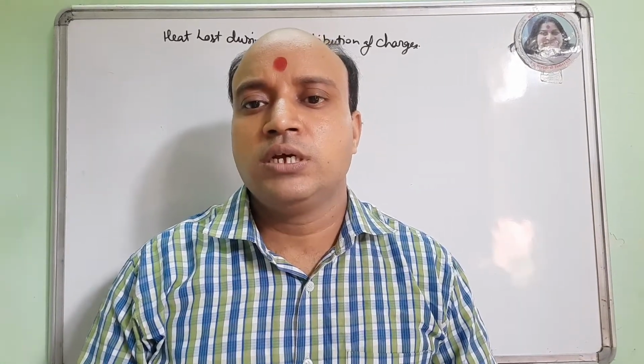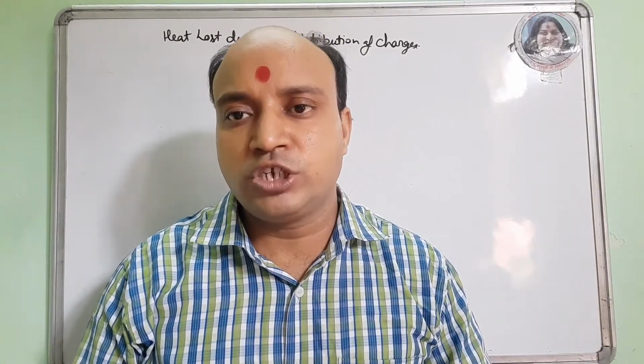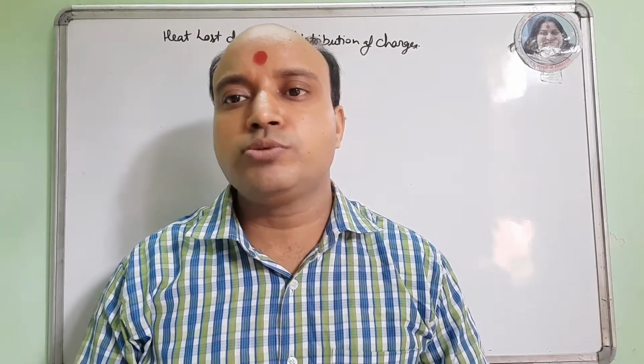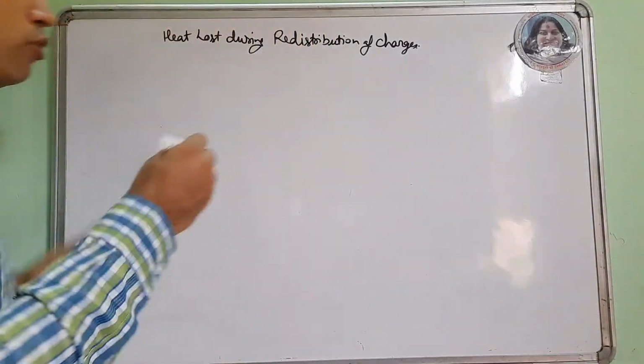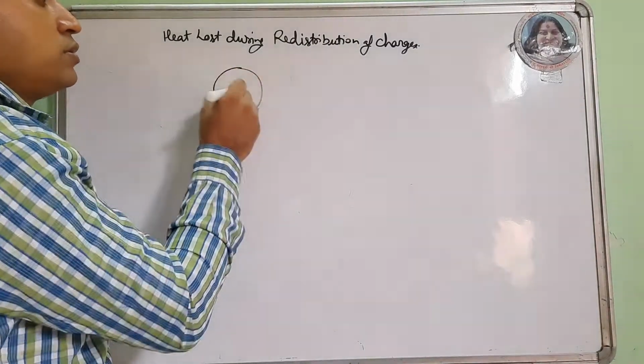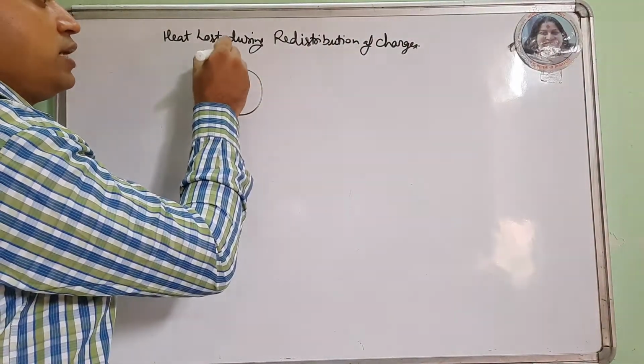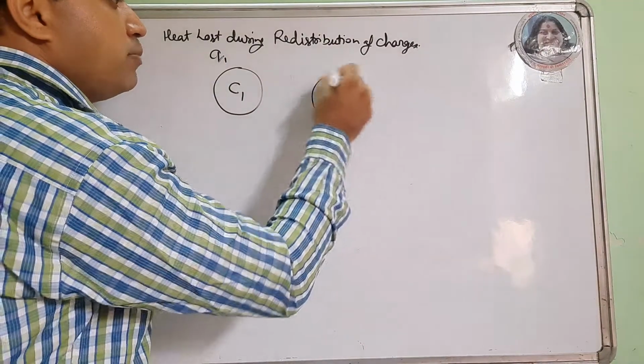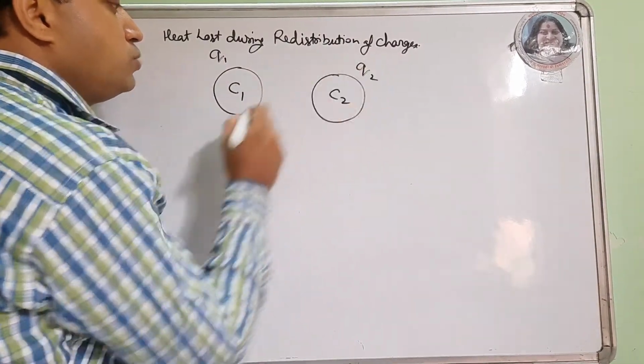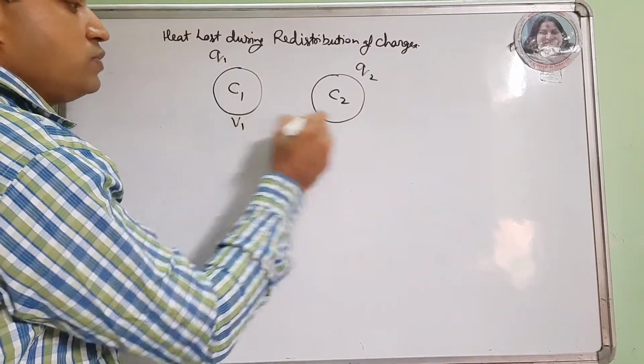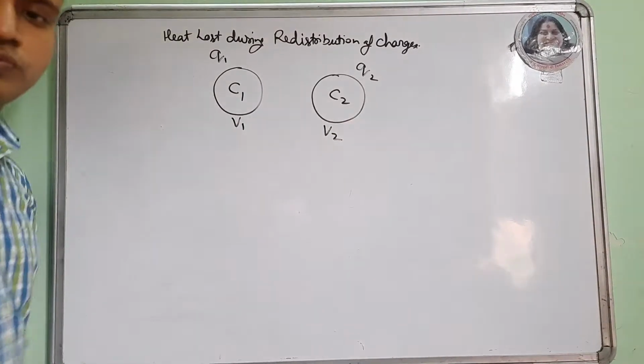Next topic is heat loss during redistribution of charges. Redistribution means we have two objects. One has capacity C1 and charge Q1, the other has capacity C2 and charge Q2. The first has voltage V1 and the second has V2.